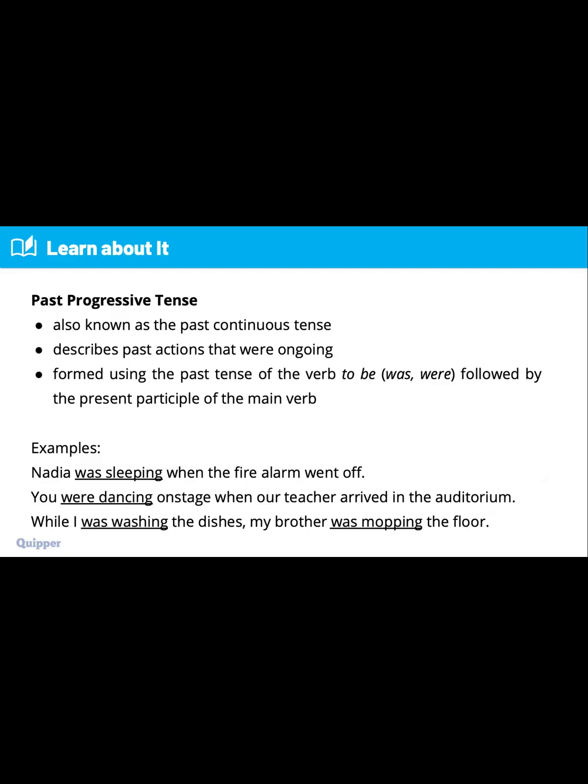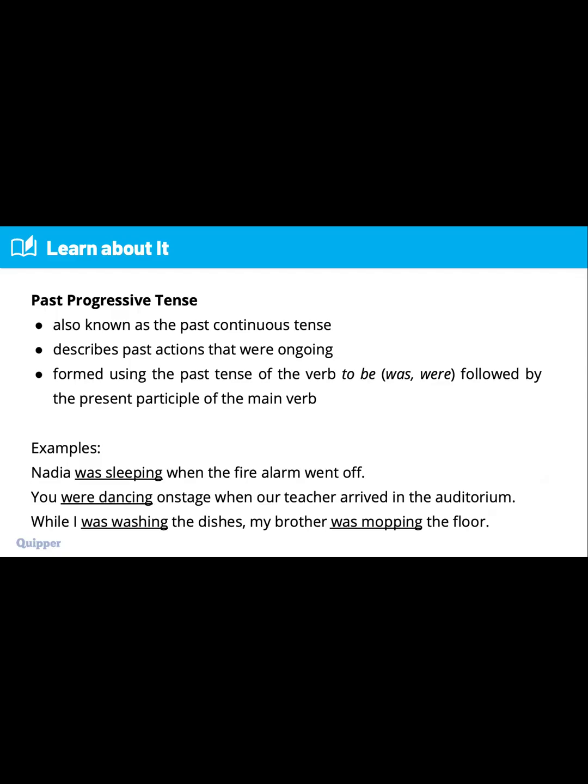We use the be verb were here because the subject is you. Always remember, if it's you, it's always are or were. Next, while I was washing the dishes, my brother was mopping the floor. We use the be verb was here because our subject is I. If we're going to use I, if it's present, it's am. If it's past, we are going to use was.